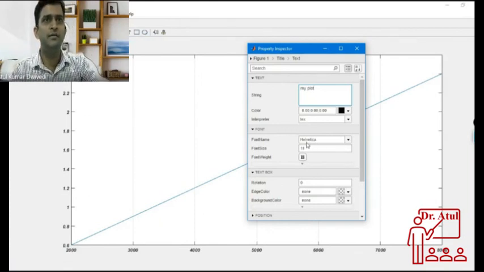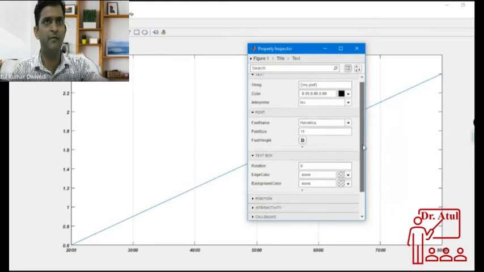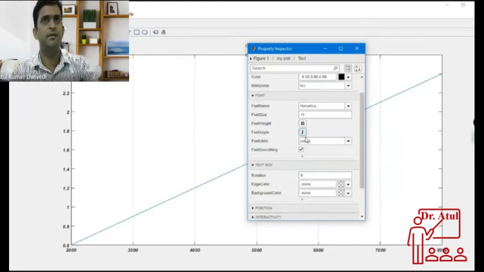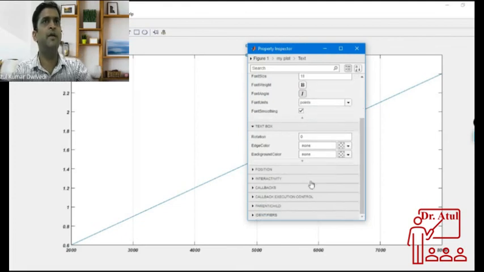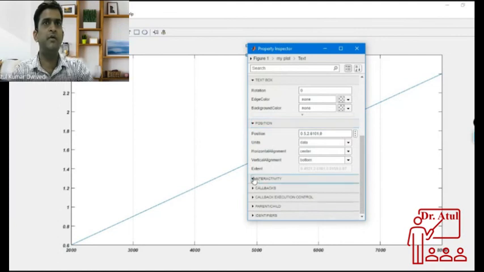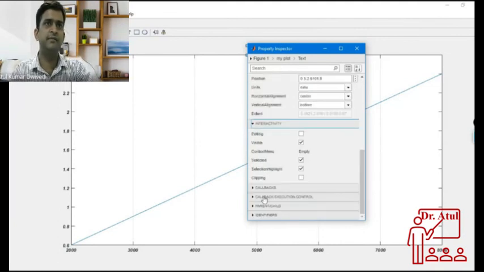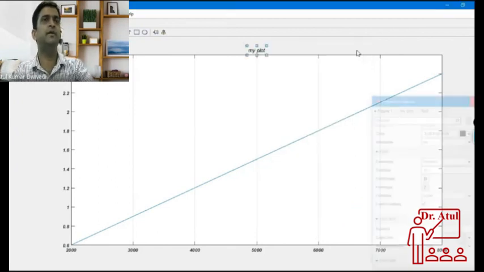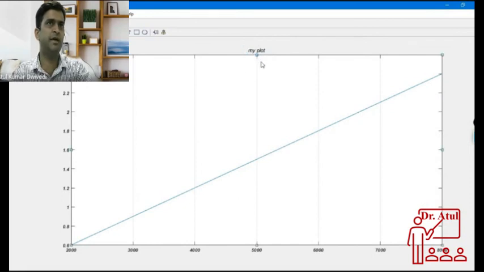And font name, font color, font size, whether it should be bold or italic, what type of font you want, what the position should be, how it will interact, many different things. There is also the possibility of parent and child, meaning inside a figure you can also have a small figure inside a figure window.